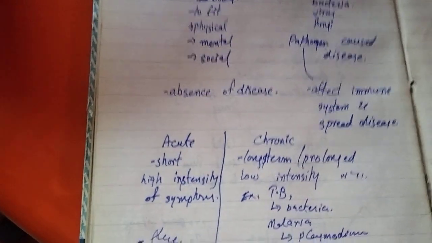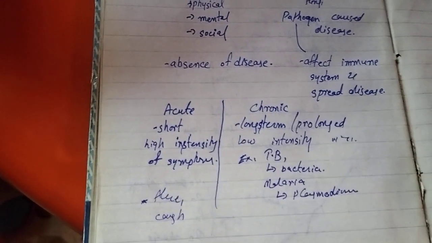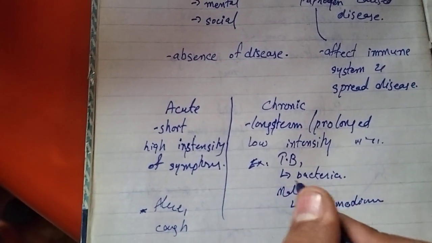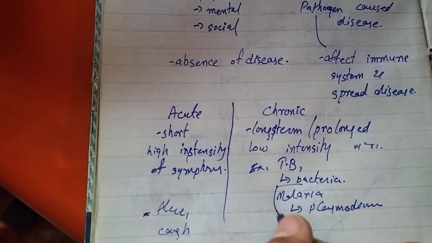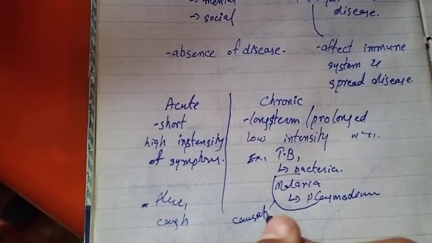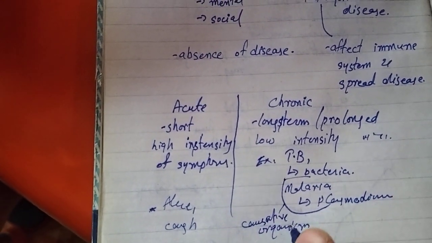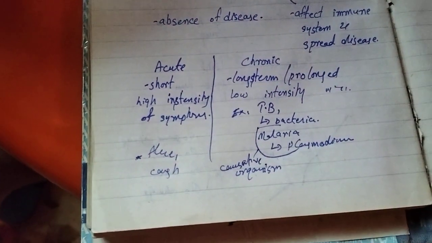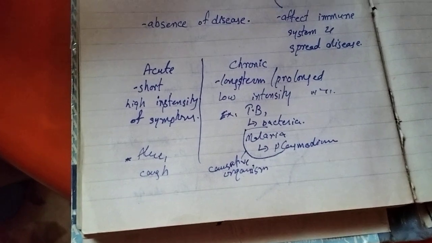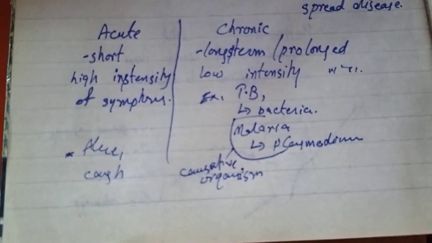These are caused by pathogens, the causative organisms, which cause major diseases in our body like TB, malaria, fungal ringworm, hepatitis, flu.